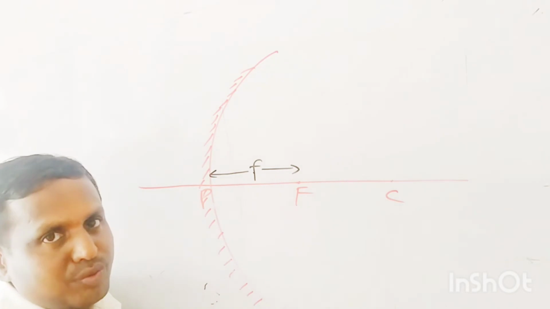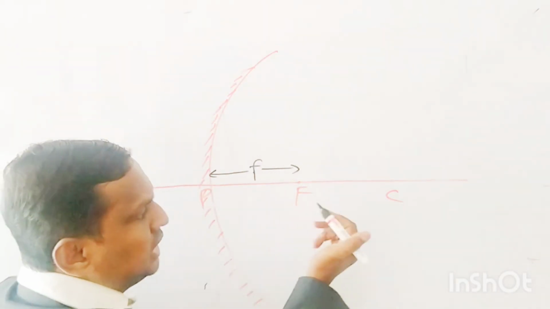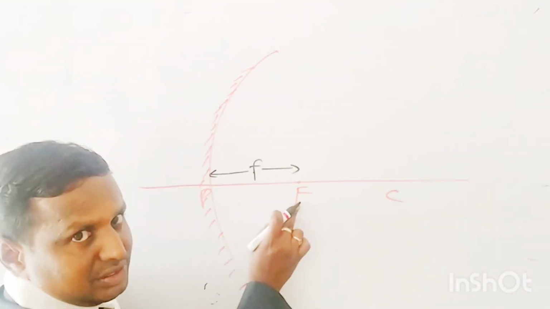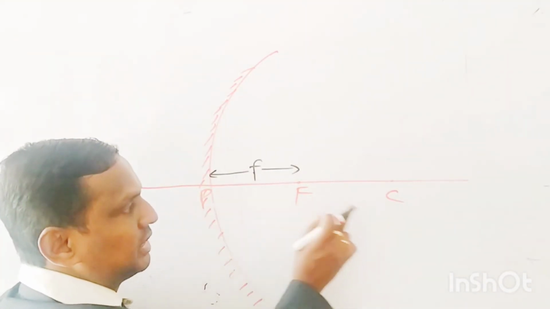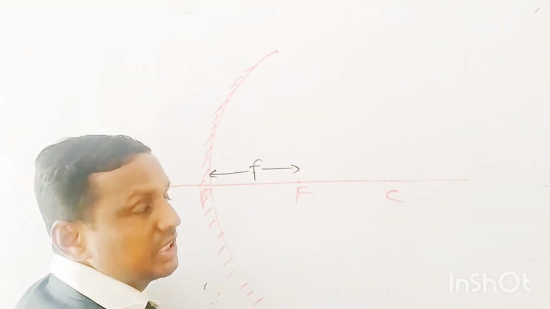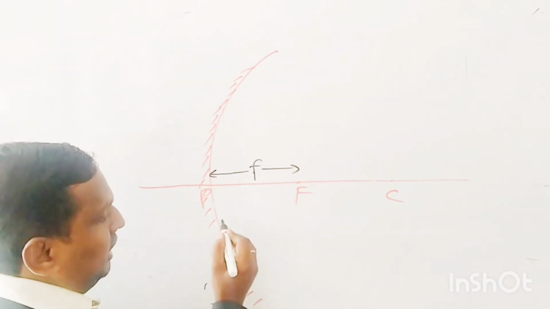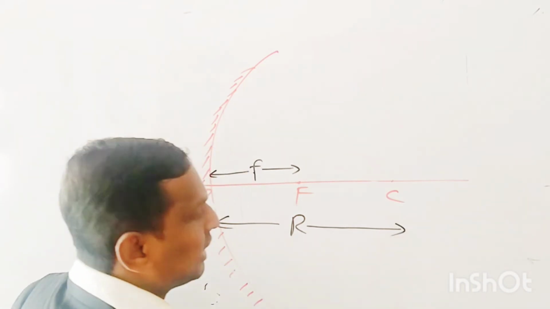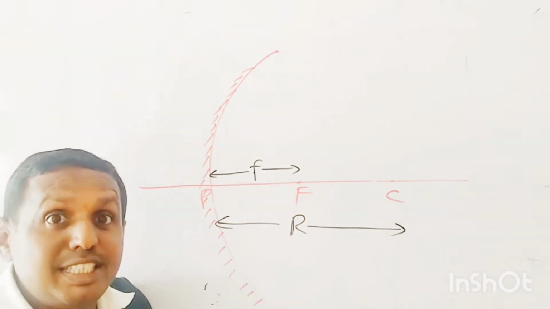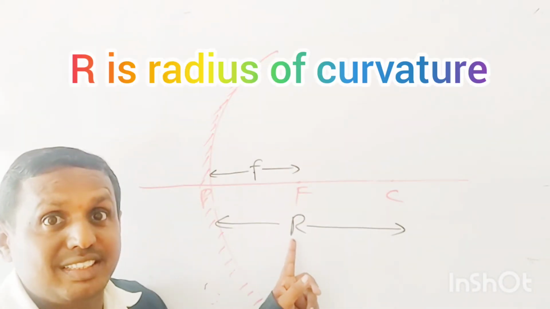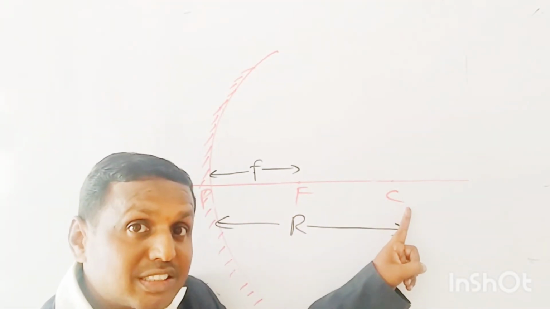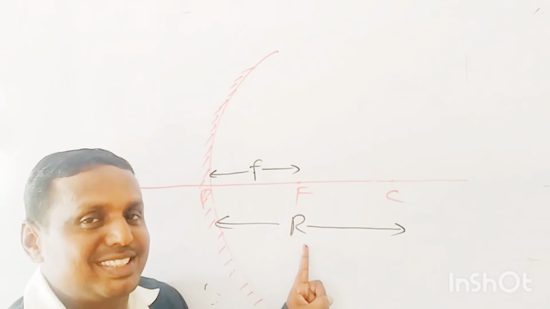The symbol is small f. This also refers to the distance, the same, because F is the midpoint of P and C. And one more thing here, capital R. This is the radius of curvature. The distance between pole and center of curvature is called radius of curvature.